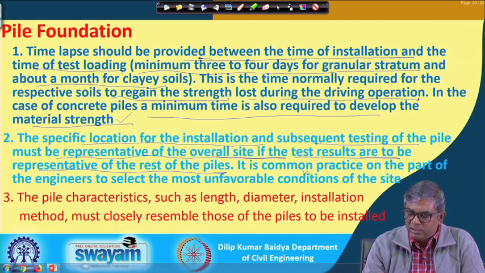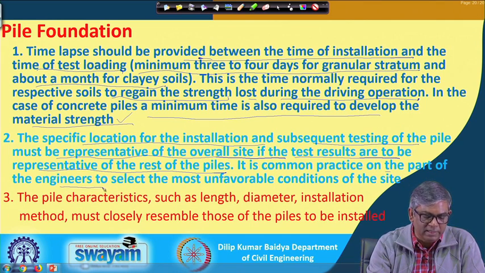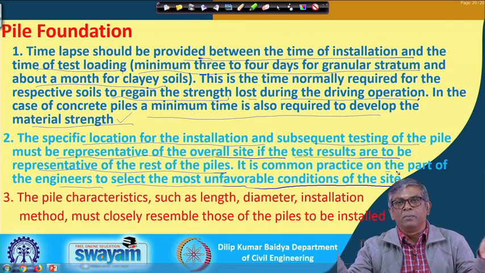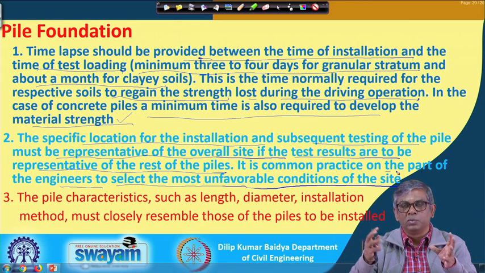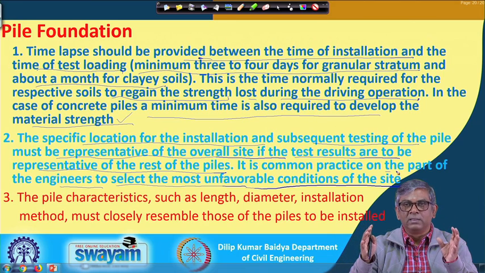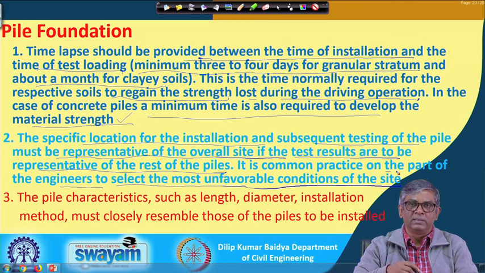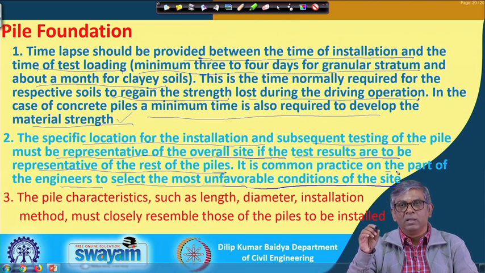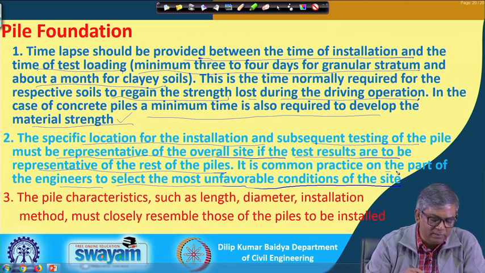That is why it is common practice on the part of the engineers to select the most unfavorable condition of the site. That means, when it is a big site, out of the big site you have to choose one location which is most unfavorable, that means soft, or maybe there are voids or something you have observed during the site investigation. That location should be selected, and if you get a reasonable value, that value is to be used for the rest of the piles. Instead, if you select a site where the soil is very strong, and then test it and compare that value, that is not correct. So, that has to be kept in mind.